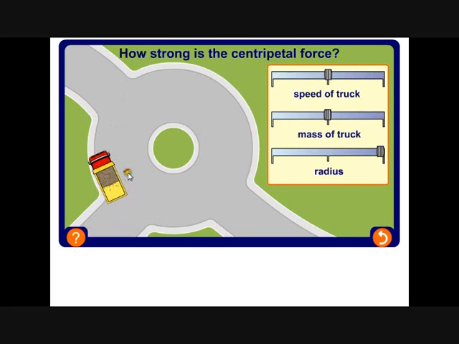We can see that the arrow is tiny, so the larger your radius, the smaller the centripetal force. Whereas if we now make the radius really, really tight, so you can see from there, a very, very tight radius, this truck's now going around the circle, and you can see that our arrow is large. So the tighter the circle that you turn, the more the centripetal force acts on you.